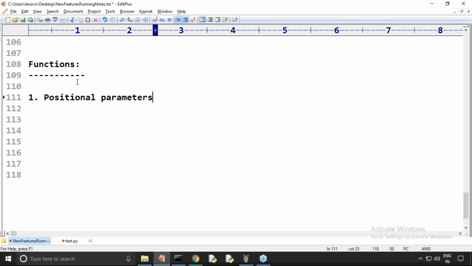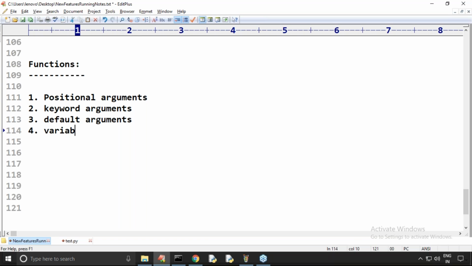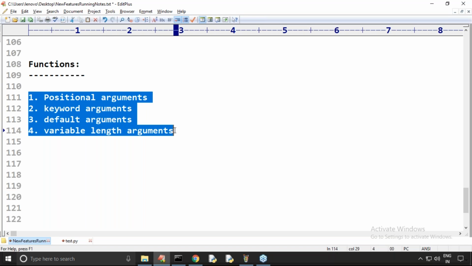Positional arguments. Next, keyword arguments. The third one, default arguments. The fourth one, variable length arguments. We covered these four things, no problem at all.